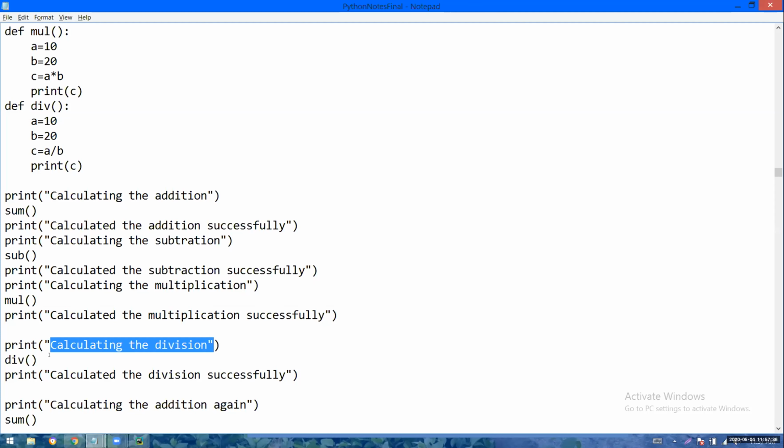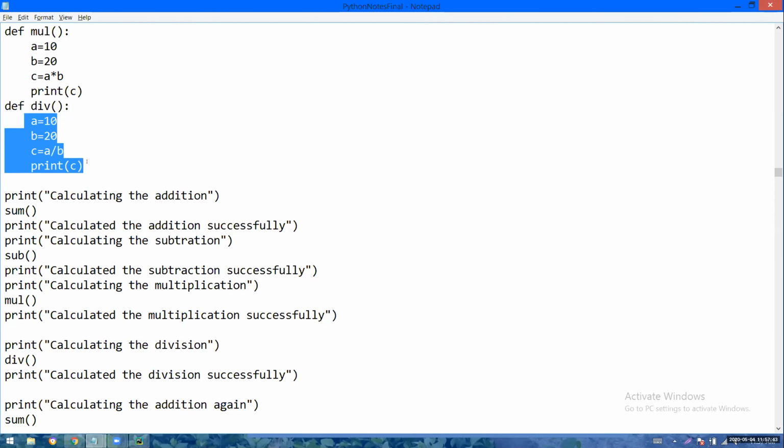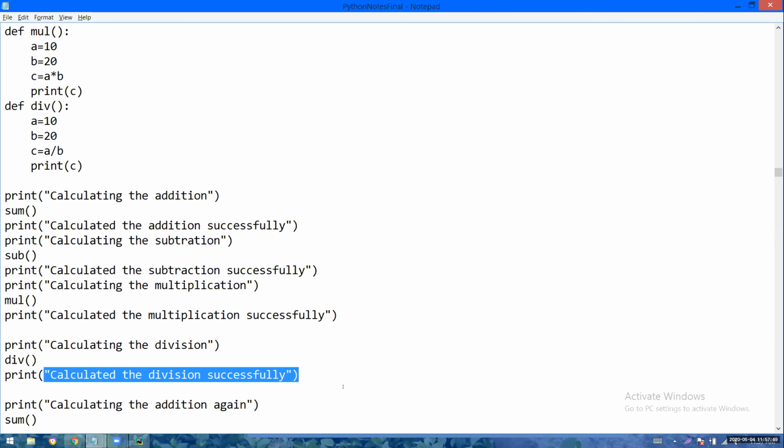Calculating the division. So you are calling the div function. Cursor will go to the div function. 10 by 20 is 0.5 will be printed. After executing the definition, where is the call? To the next line, the cursor will go. Calculated the division successfully will be printed.